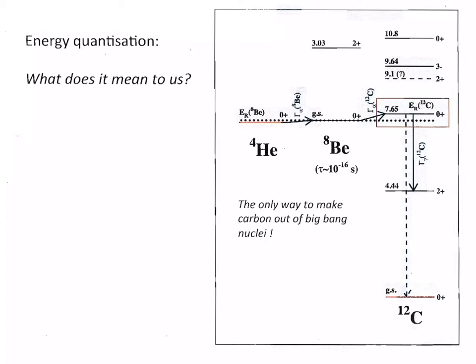Since the scenario of combining three alpha particles together is already very unlikely, this situation is only helped by the fact that the 7.65 MeV state is just in the right place, so that they can transition into a resonance of carbon-12 that then decays to its ground state. If this state was higher in energy or somewhat lower in energy, this transition could not occur. It is remarkable that the complexity of the world as we know it is only possible because of one particular state in the nucleus carbon-12.